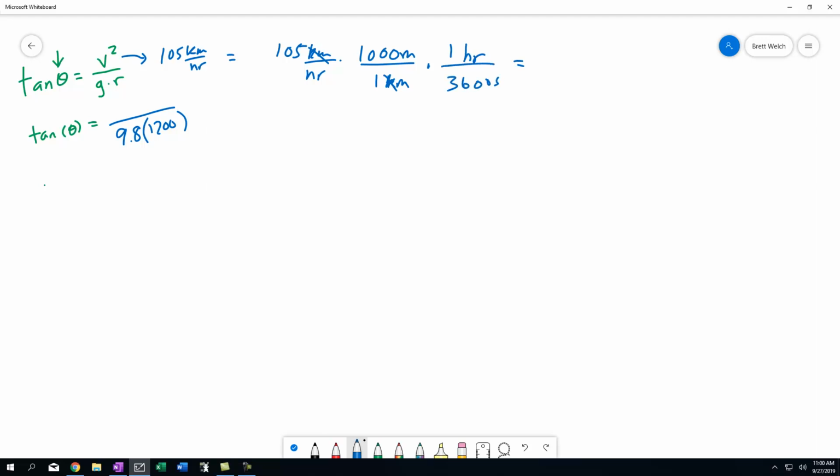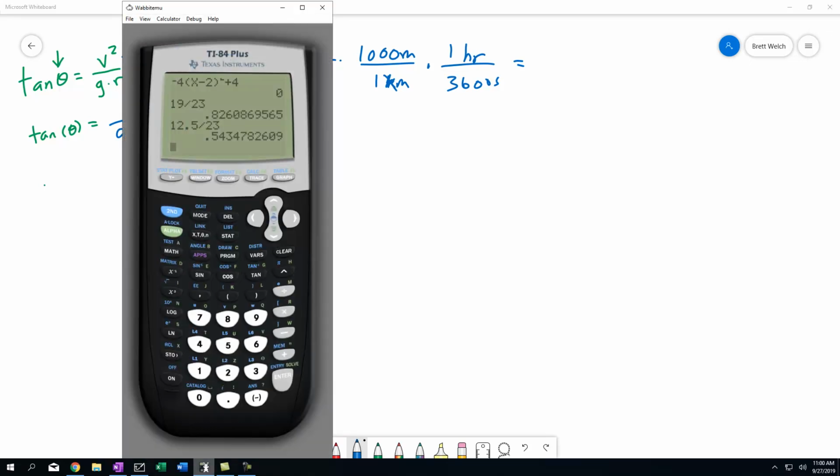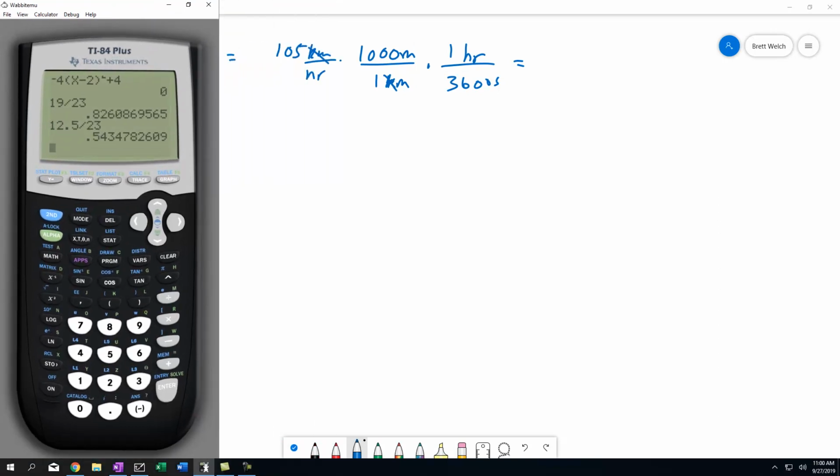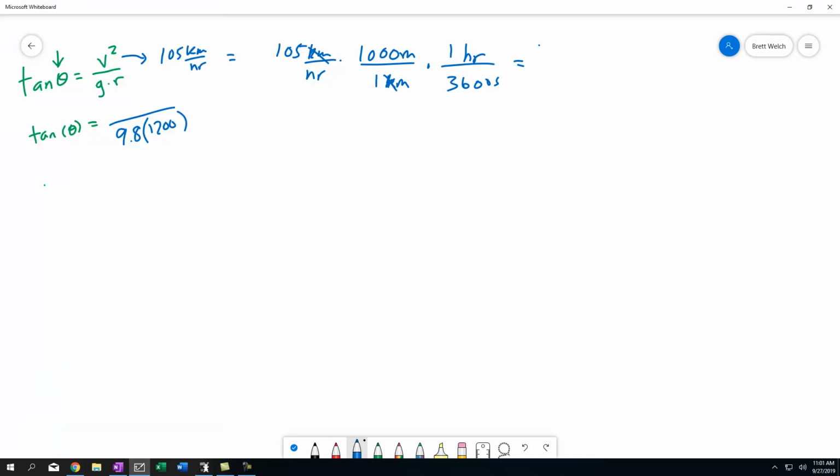When we grab our calculator to do that, we take 105 times 1,000 divided by 3600. We end up with 29.167 meters per second.